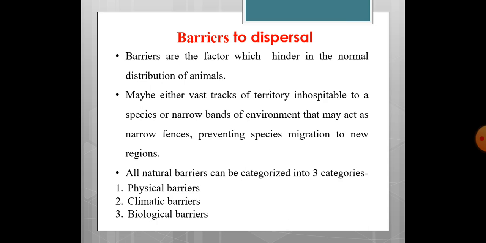Now what are the barriers? The barriers are the factors which hinder the normal distribution of animals. They may be either a vast tract of territory inhospitable to a species, or narrow bands of environment that act as narrow fences, preventing species migration to new regions. The dispersal barriers prevent the species from migrating from one place to new regions. These are further categorized into three categories: physical barriers, climatic barriers, and biological barriers.